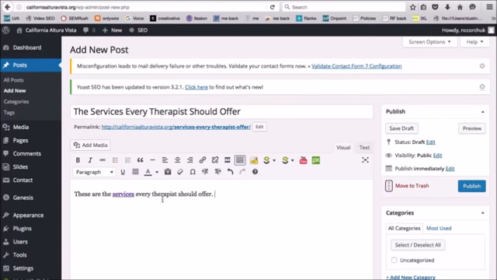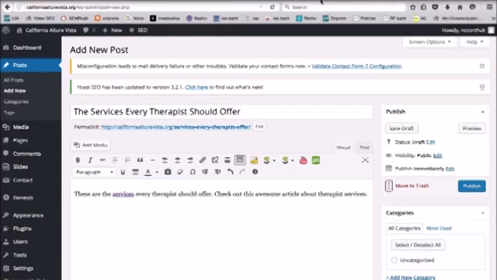And so this is a really good strategy to be able to create posts that link back to your pages, and it'll give your pages more authority and boost your rankings on your website as a whole. So when you're done, you just click publish, and that's kind of what you do with posts. Okay, so we're going to continue with this post.